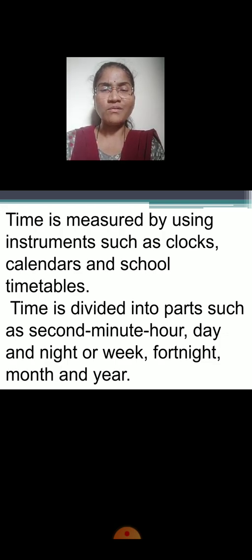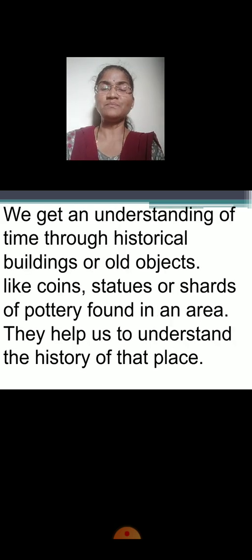A period of 15 days. Very good. We get an understanding of time through historical buildings or old objects like coins, statues, or shards of pottery found in an area. They help us to understand the history of that place.